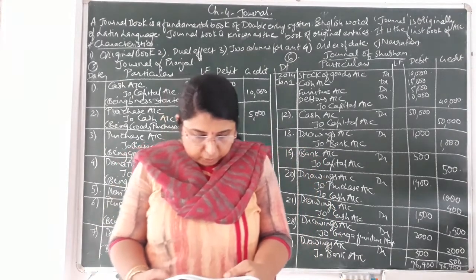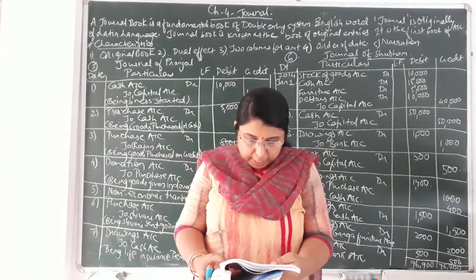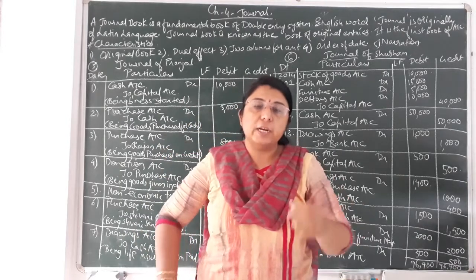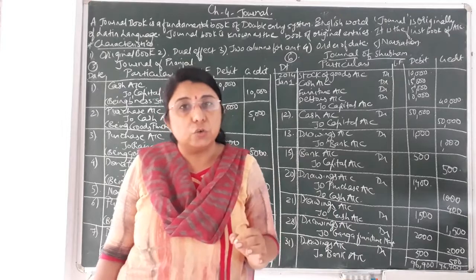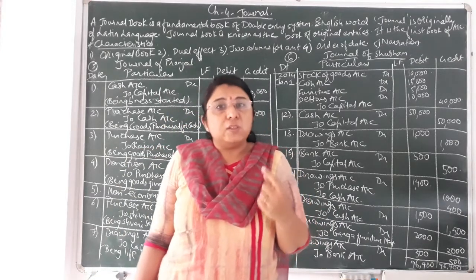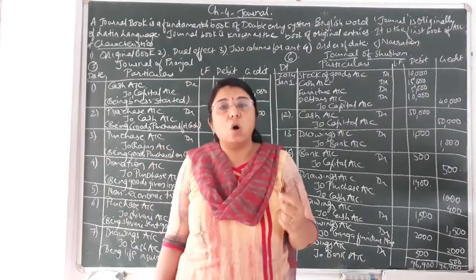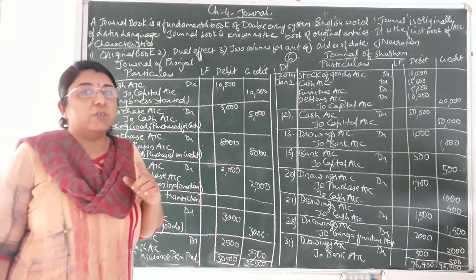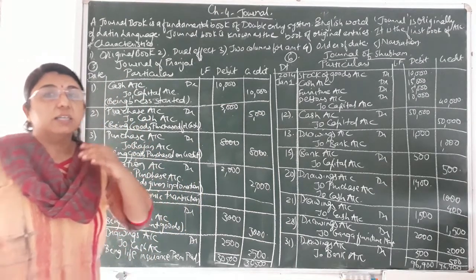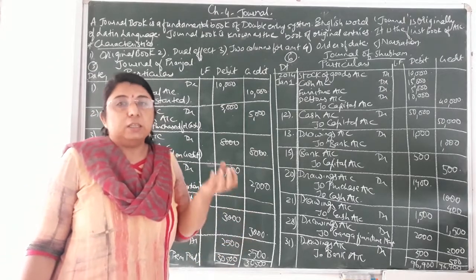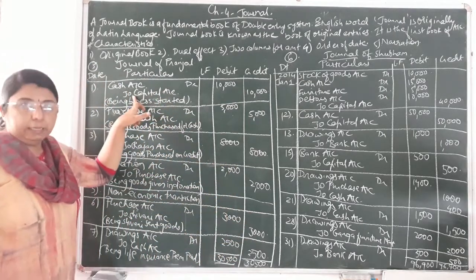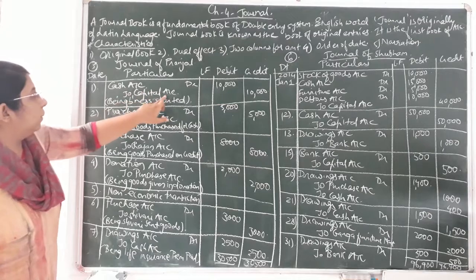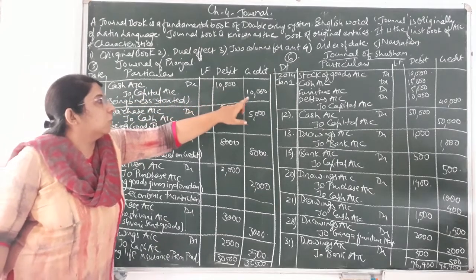First entry: introduced rupees 10,000 cash and commenced business. How much cash has been introduced? That is 10,000 rupees cash and commenced business. Already in the second chapter we have understood that whenever cash comes in, as per the rule of real account, debit what comes in, so the cash account will be debited, and capital will always have a credit balance because the owner is the giver of that much amount of capital in the business. So the capital account will be credited. You can see the first journal entry that I have written: cash account debit to capital account credit, the same amount, 10,000 and 10,000.